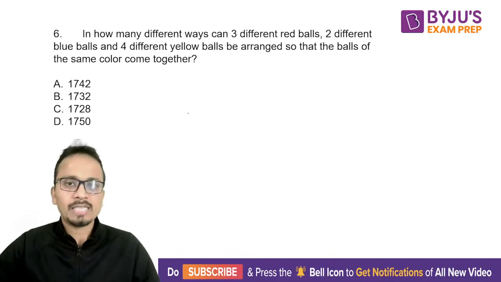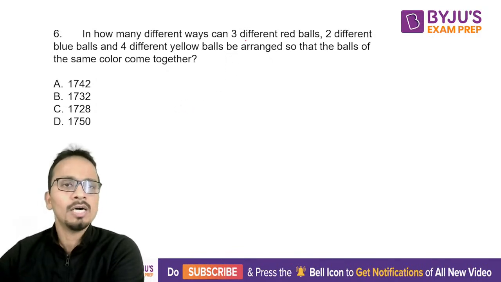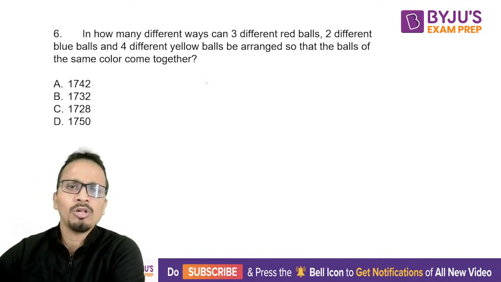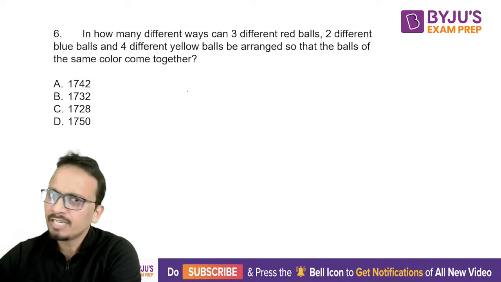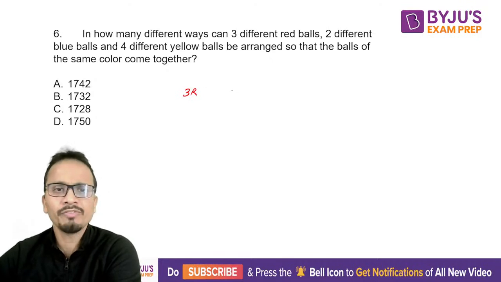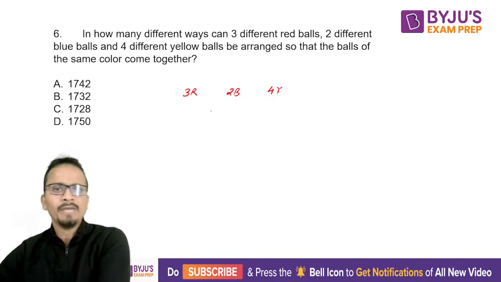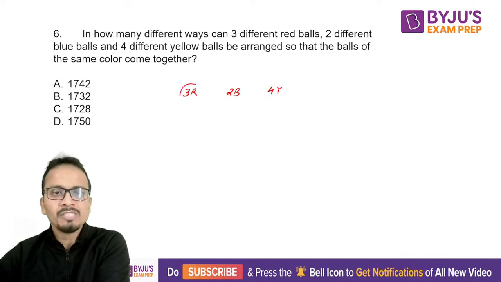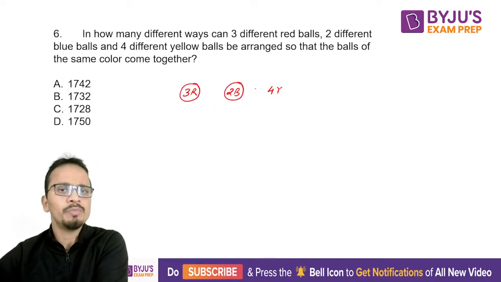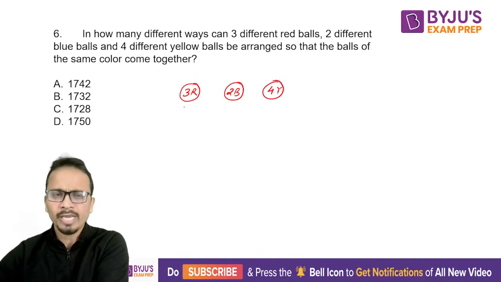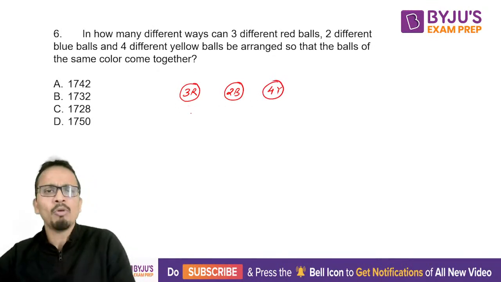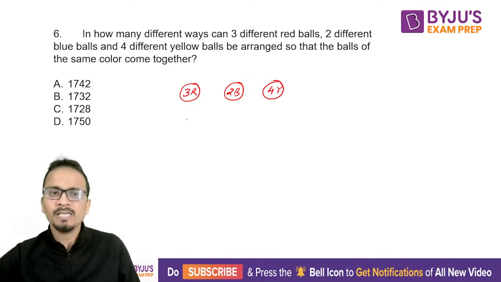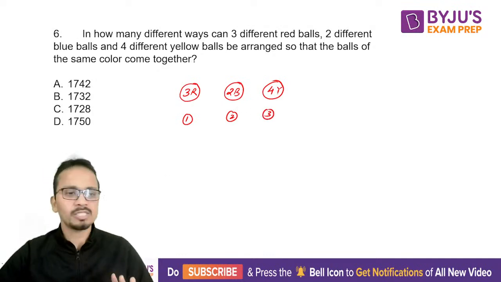All right, so let's start with the solution. Now, what different types of balls are there? We have 3 different red balls, 2 different blue balls, and 4 different yellow balls. Now what we have to do is keep the balls of the same color together. So that means 3 red balls will be together, 2 blue balls will be together, and 4 yellow balls will be together. Okay, so I'll consider them as single balls for the time being. So effectively I have 1, 2, and 3. I have 3 balls effectively.